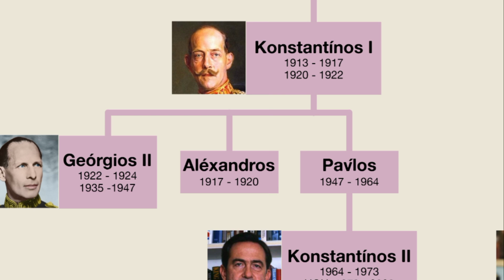The king's second-born son Alexander, Alexandros in Greek, became king in his place. He controversially married the commoner Aspasia Manos in 1919. However, while his wife was pregnant, Alexander was bitten by a domestic Barbary macaque and died aged 27 of sepsis. The sudden death of the sovereign led to questions over the monarchy's survival and contributed to the fall of the Venizelist regime.